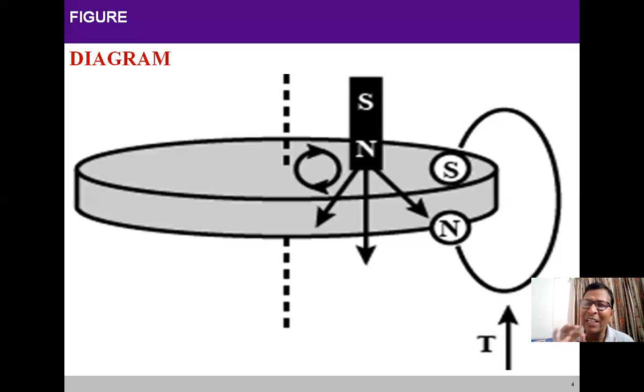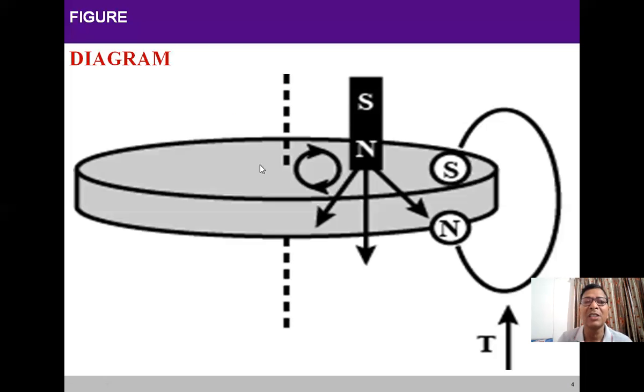Clear? Under the influence of this eddy current, this disc starts to rotate in the direction of the magnet.